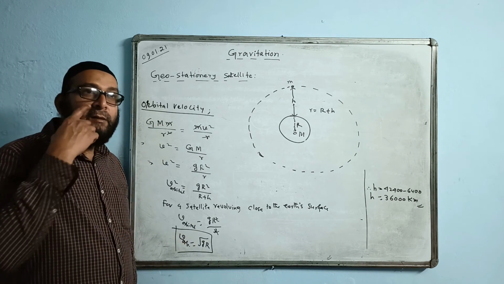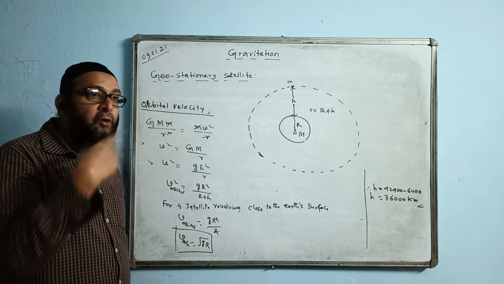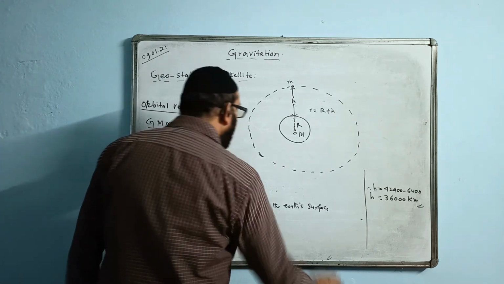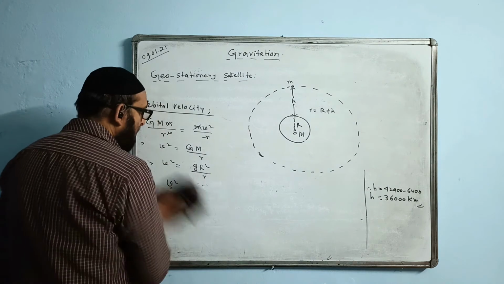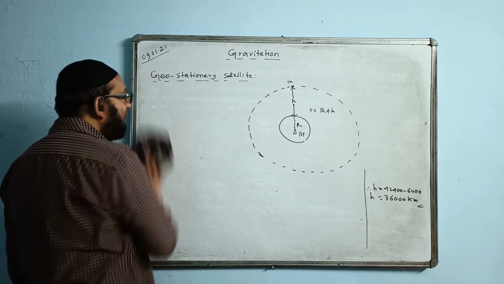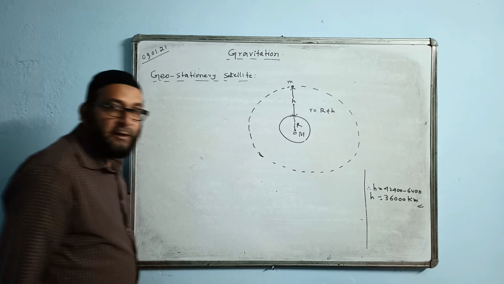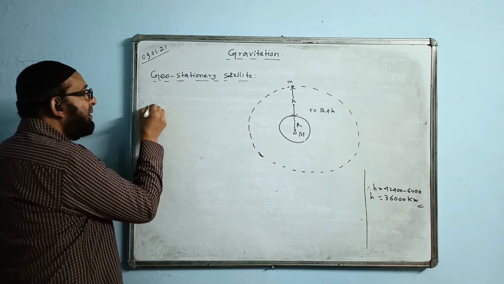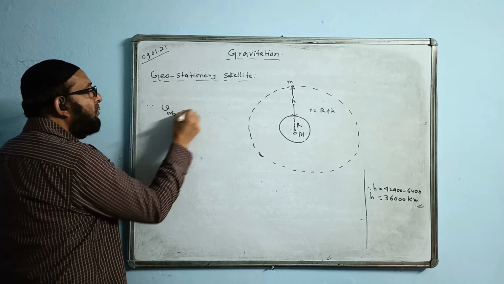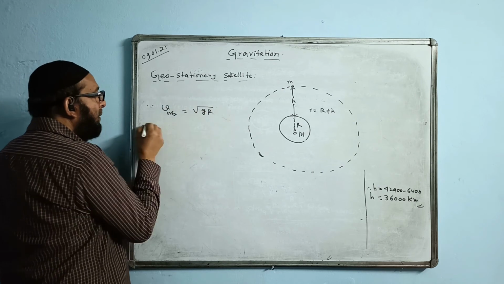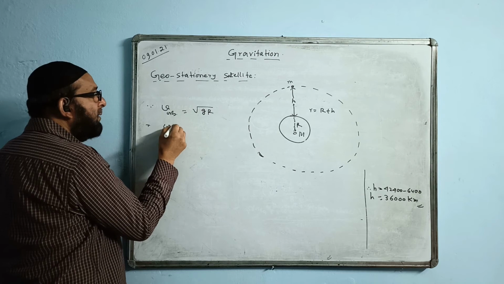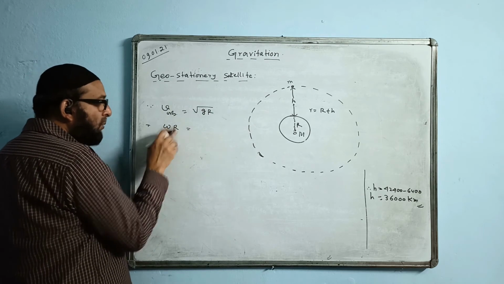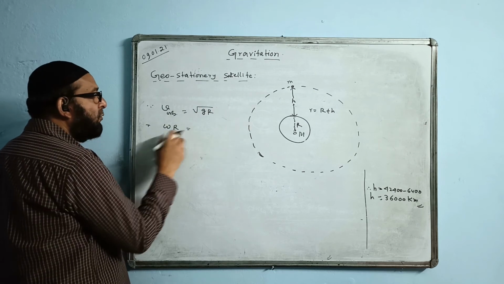And let us find the period of revolution of such a satellite, a satellite very close to the surface of the earth. We will be using this distance: v orbital equal to root gR. V is omega R. So the radius will be R only, because the total distance is actually R plus h, but h is negligible with respect to this R.